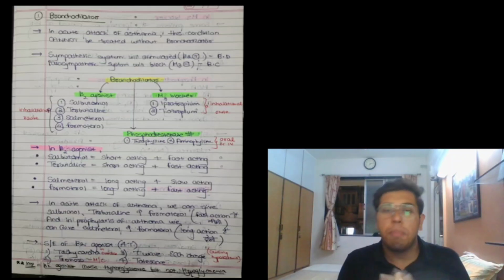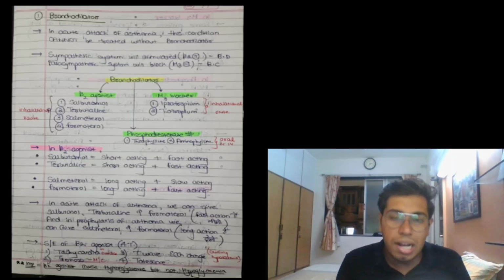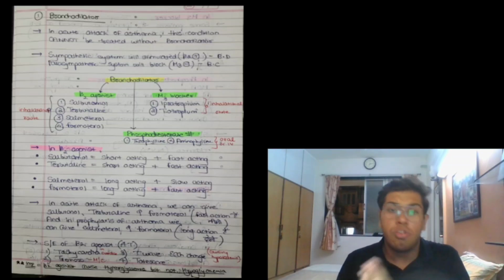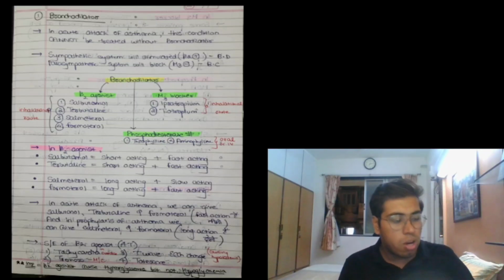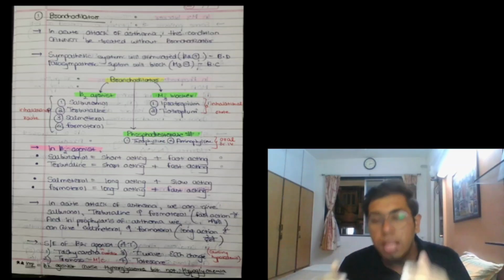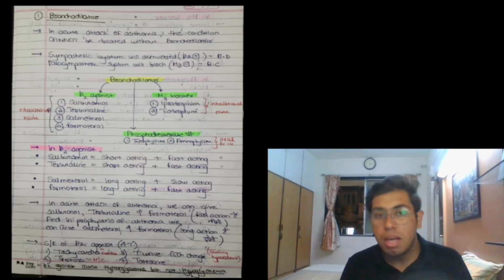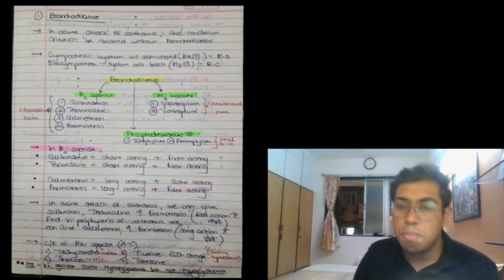So please allow me to revise the whole thing. We first went with bronchodilators, wherein if an acute attack of asthma occurs, you cannot treat it if you don't have bronchodilators. Bronchodilators were of three types: M3 blockers, beta 2 agonists, and phosphodiesterase inhibitors. M3 blockers inhibit the M3 receptors, inhibiting the parasympathetic system. Ipratropium bromide and tiotropium bromide.